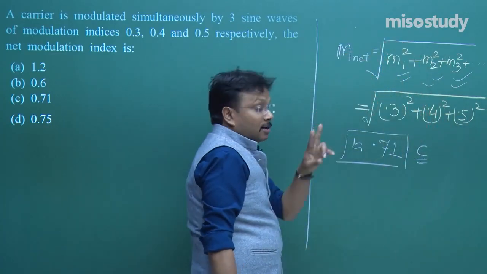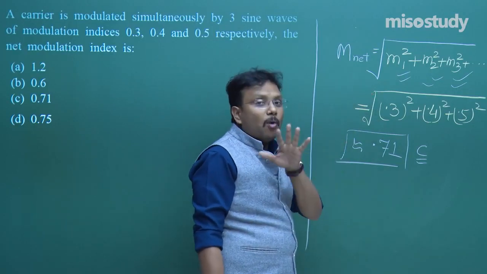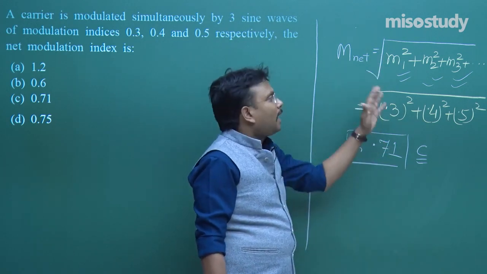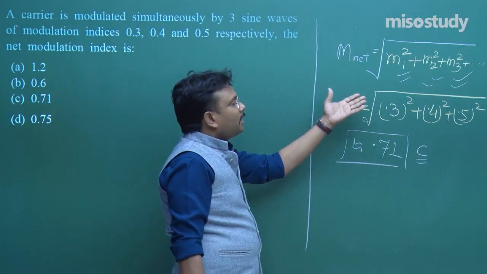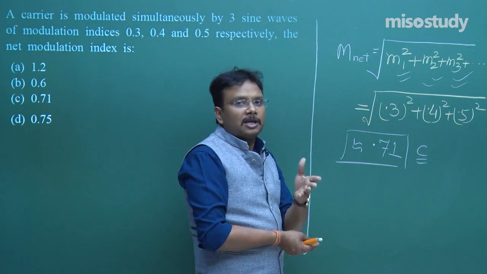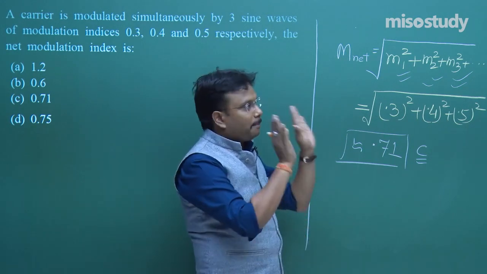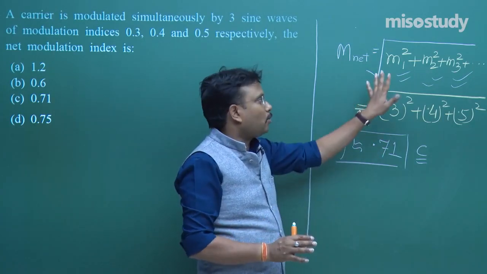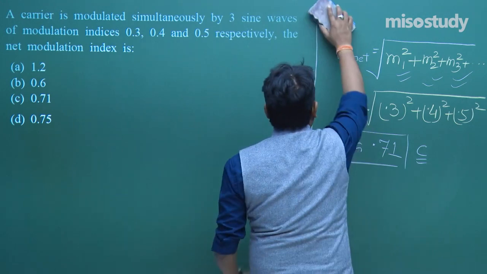Okay. Net modulation index. You can realize that at least 2 questions till now I explained using this modulation index. All these things are going to be part of your video shoot, so at any point of time you can recall and recheck them. But at least create a small A4 sheet of these simple results of this chapter, that is communication system. There are just a few formulae over here, and if you mention those results and paste the paper in front of your study table, obviously in a week or so you are going to be comfortable. Week means 7 days time, not that you are not strong, okay.